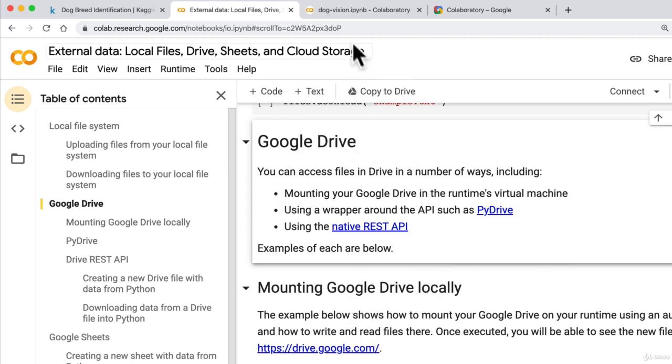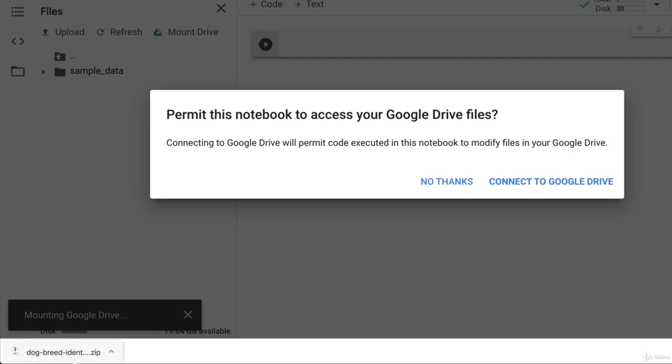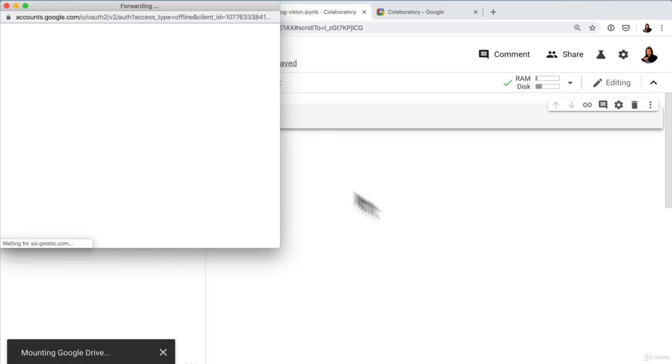Mounting our Google Drive. So Google Drive is what you get when you have a Google account, it's like a cloud storage for all of your information. And so we're going to connect this to our Google Drive. We're going to upload this zip file to our Google Drive and then work with the data in this Collaboratory notebook whilst it lives in our Google Drive. So just exactly like we were working with Jupyter, except it was accessing data on our local computer. Now all of our data and code is going to live in Google Drive rather than our own computer. So let's connect to Google Drive.